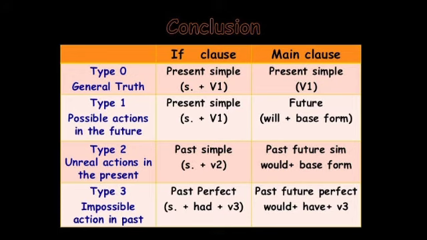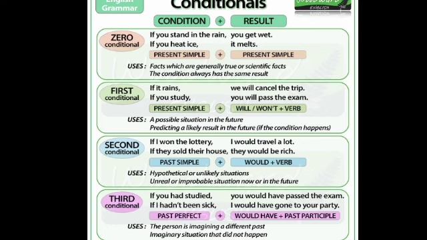Type 1, possible action in the future. Type 2, unreal or imaginary actions in the present. Type 3, impossible action in past. And its format, in if clause subject plus had plus V3. In main clause would or should or could or might plus have plus V3. Children, I told you, along with would, should, could and might, only the first form of the verb should be used. Like that, along with have, has, had, only the third form of the verb should be used. Now let's go through the examples of all these types.